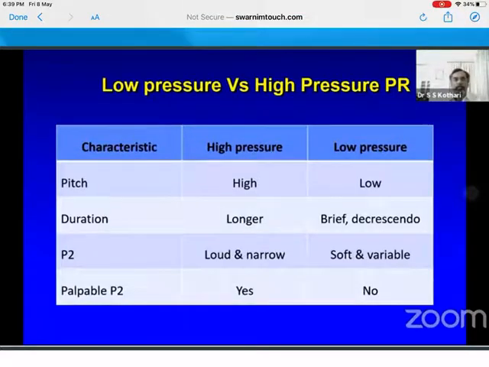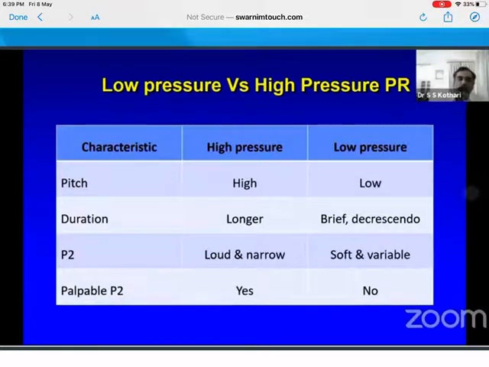When you say PR, the pulmonary regurgitation murmur is very important for identifying PA pressure. You can distinctly distinguish between high pressure PR and low pressure PR. Low pressure PR is the type of PR you see in post-op tetralogy or absent pulmonary valve with a normal PA pressure. High pressure PR sounds like an AR murmur. It is high pitched, long in duration, it starts with P2, and P2 is palpable in these cases. Low pressure PR is a low pitched murmur. It is often confused with the mitral stenosis murmur. Sometimes it looks like a tricuspid flow rumble, but basically you have to realize that it starts after a gap from P2. So there is a small gap which is important for low pressure PR, and it is a soft sound. So once you see low pressure PR and high pressure PR, you don't mistake.